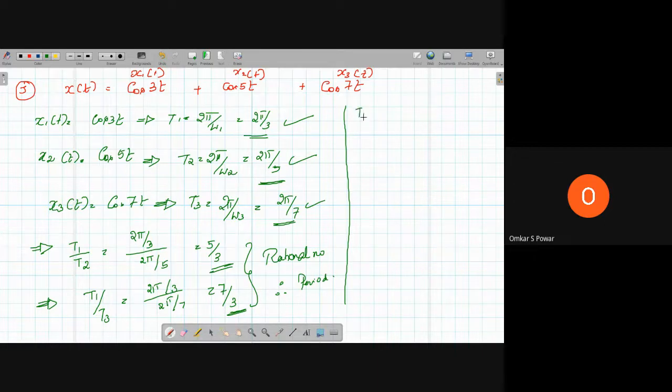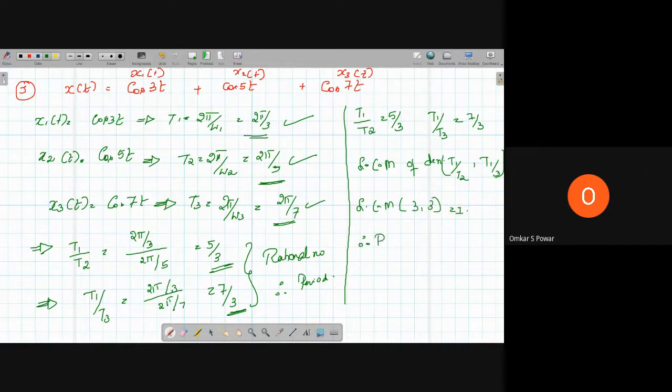So we have t1 by t2 is equal to 5 by 3, and t1 by t3 is equal to 7 by 3. So the LCM of the denominators of t1 by t2, comma, t1 by t3, the LCM of 3, comma, 3, is equal to 1.